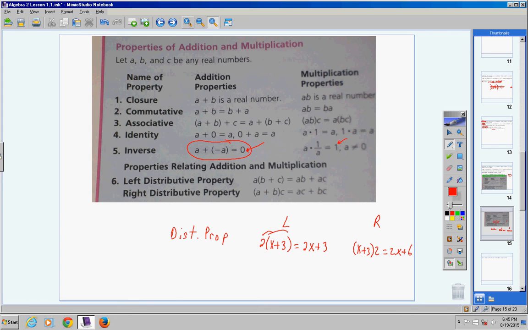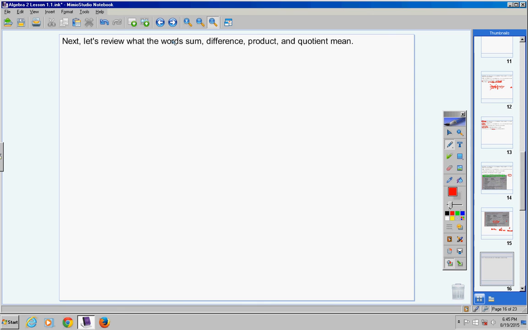Okay, all right, we've got to pick up the pace here and try to finish this in about 5 more minutes. Next, let's review what the words sum, difference, product, and quotient mean. Now this goes back to elementary school, so I'm going to go really fast. If you've never heard of these words, do not be embarrassed. Don't feel dumb. Take good notes. But most of you have had this in the past, if not all of you. And the reason I want to finish this quickly is so that you have time to work on your homework today. So here we go.